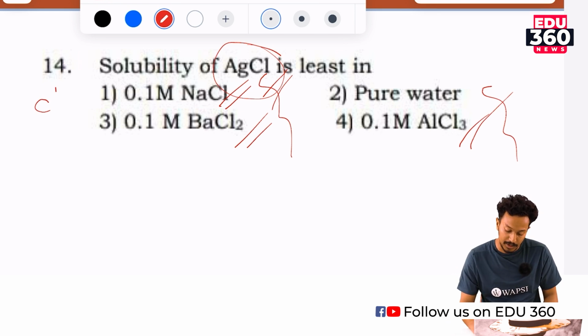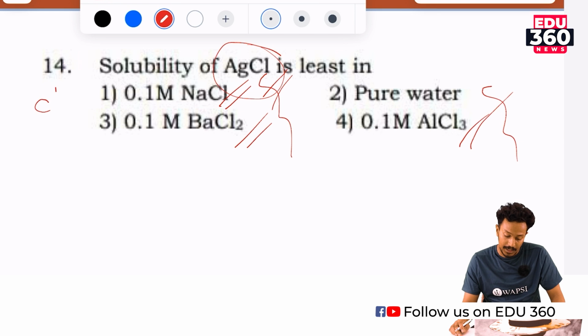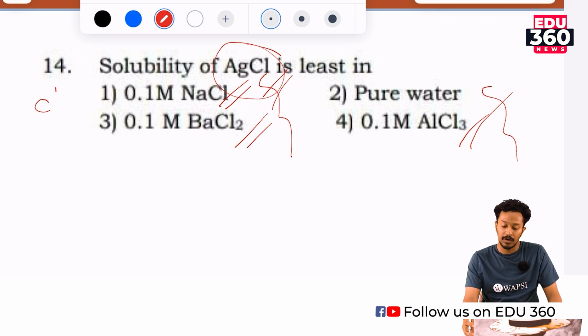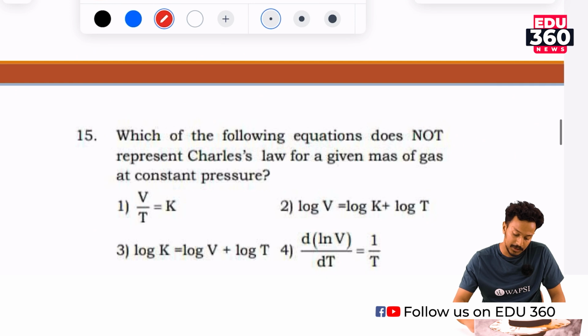The solubility of silver chloride is much less in pure water but higher than in the remaining options. Here, the presence of 3 chloride ions suppresses the solubility of silver chloride the most. So, the correct option is the fourth, 0.1 molar aluminum chloride. Moving on to the next one.